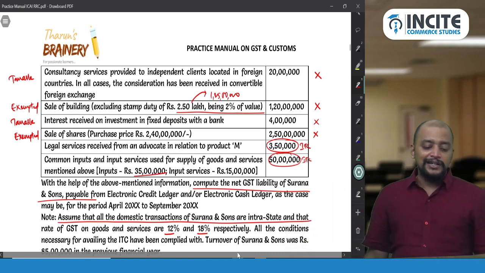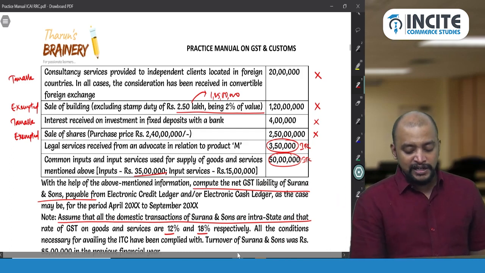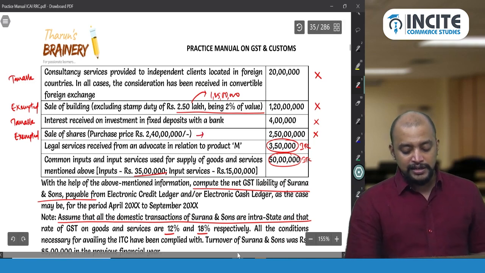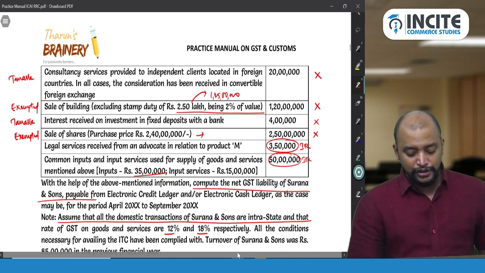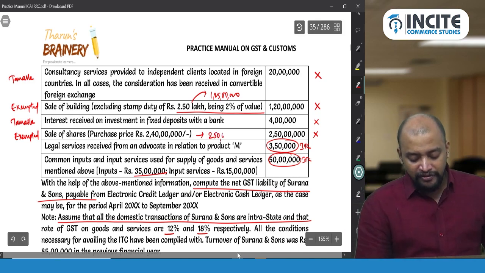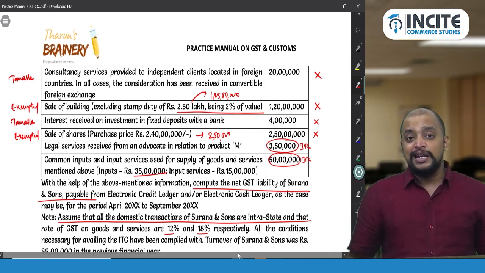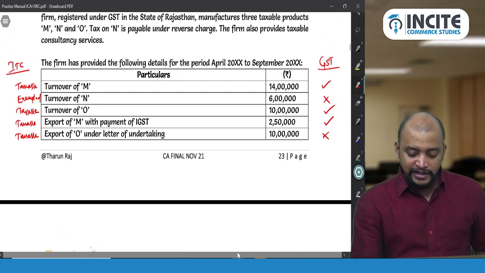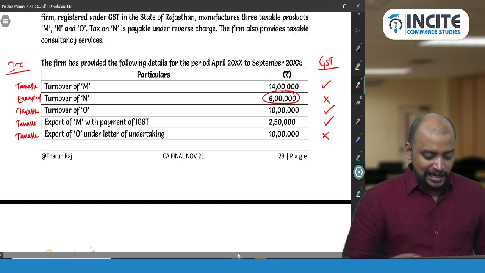And in case of interest and sale value of securities, don't take 2 crore 50 lakhs. Purchase price is irrelevant. The sale price is 2 crore 50 lakhs. Don't take that. So what will be taken as the value in this case? 2 crore 50 lakhs into 1%. So 1% of the sale value of securities should be taken as the value, that is 2,50,000. Got it? So this is about the meaning of exempted turnover. First, exempted turnover I need. What are the exempted turnovers? 6 lakhs. So take 6 lakhs plus taxable, taxable, taxable.